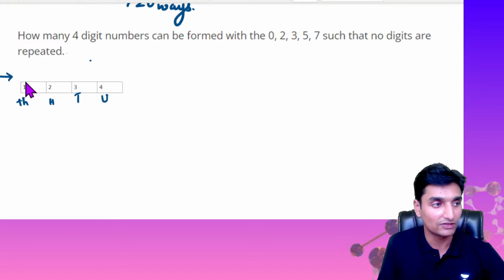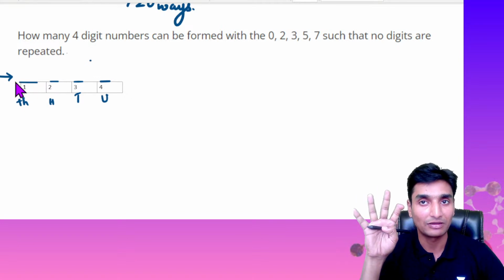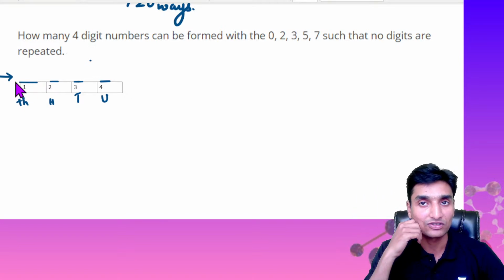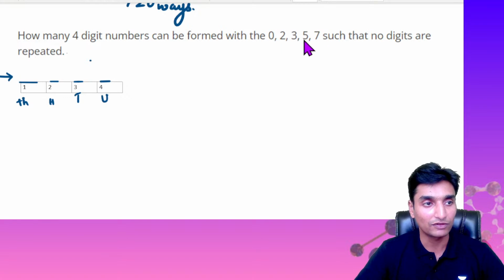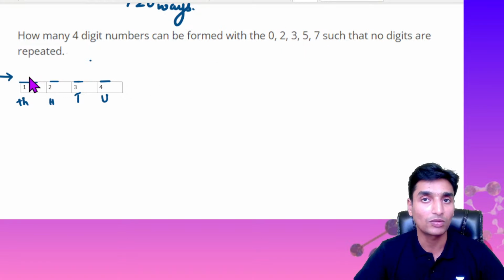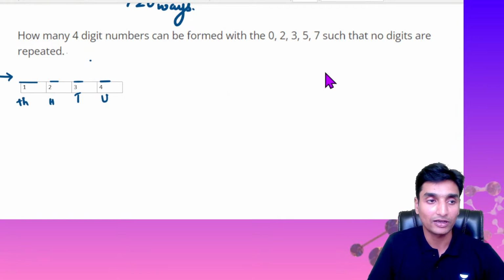Now initially guys, at the thousands position, I have totally 4 choices available: 2, 3, 5 and 7. Any one of these 4 digits I can substitute here. But 0 cannot be placed here guys. Why can't 0 be placed?